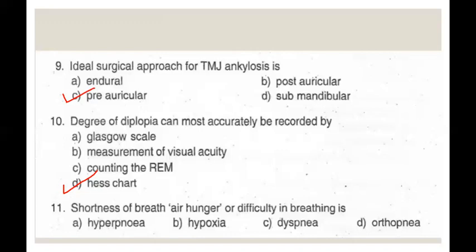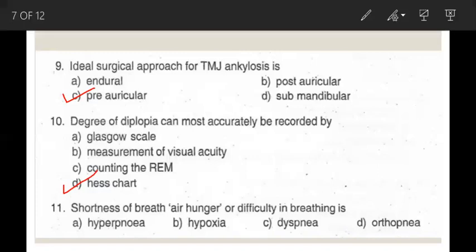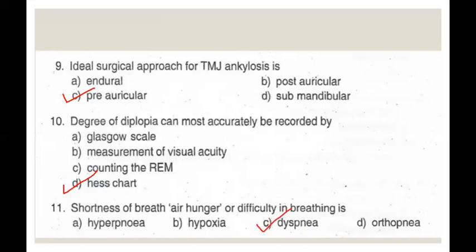Coming to the next question. Shortness of breath, air hunger, or difficulty in breathing is: options are hyperpnea, hypoxia, dyspnea, and orthopnea. So the correct option is C, dyspnea. Dyspnea is also known as shortness of breath. Breathing discomfort can be due to bronchial asthma, pneumonia, or different pulmonary or cardiac diseases.